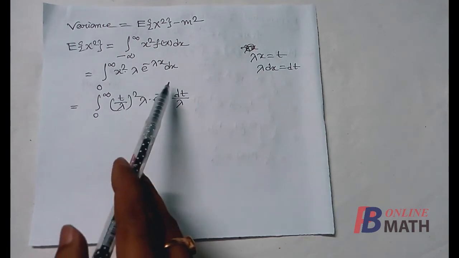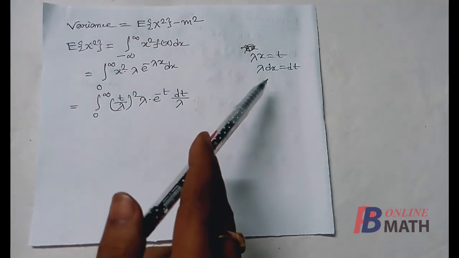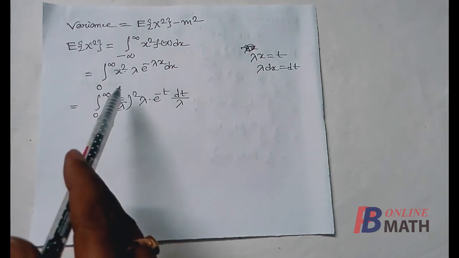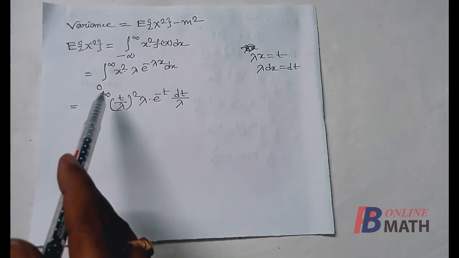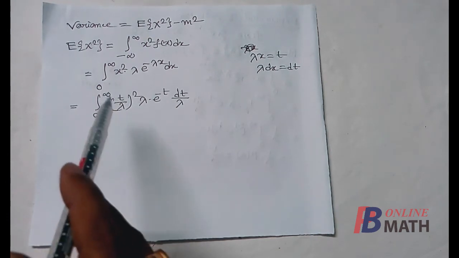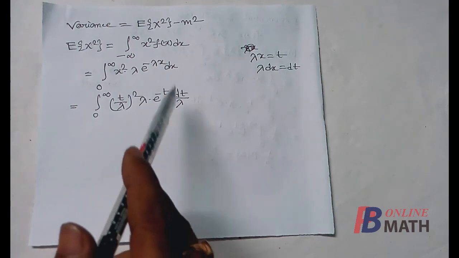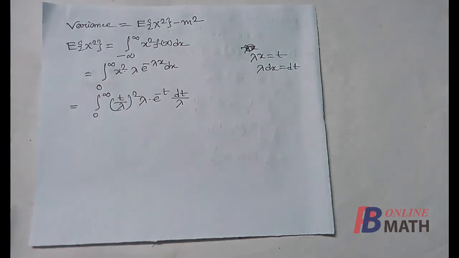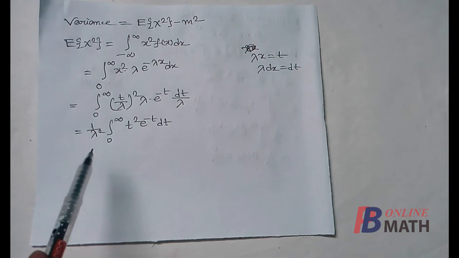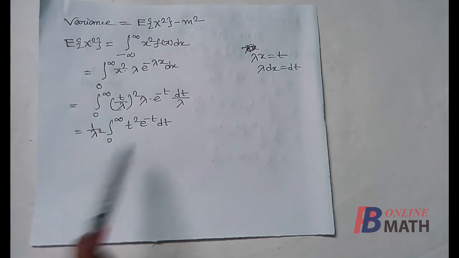To convert this integral to a gamma function, we replace lambda x equal to t, so lambda dx equal to dt. Now we have already discussed that the limits remain unchanged, so the limits are 0 to infinity, x square equal to t by lambda whole square, e to the power minus t, and dx equal to dt by lambda. Now taking 1 by lambda square common, the integrand becomes t square into e to the power minus t.